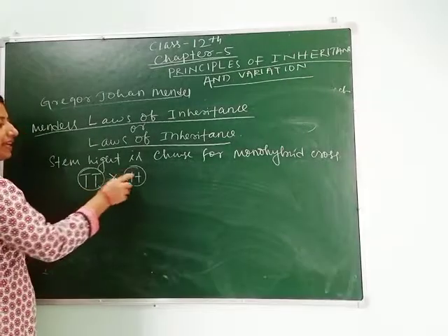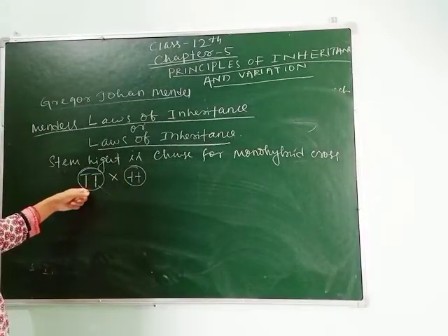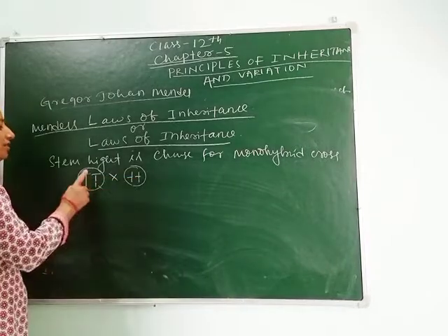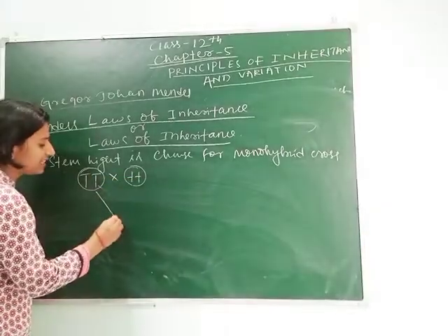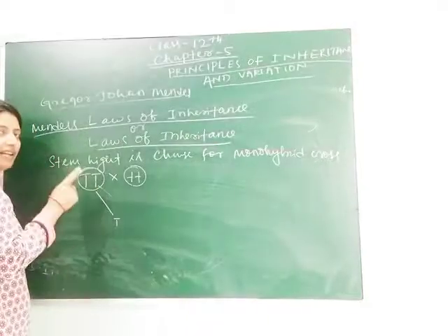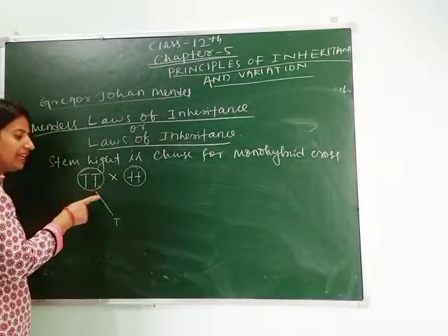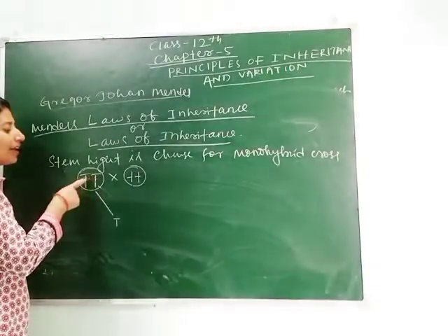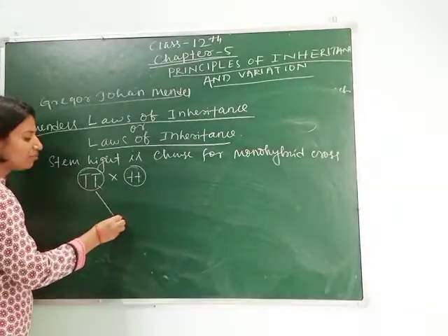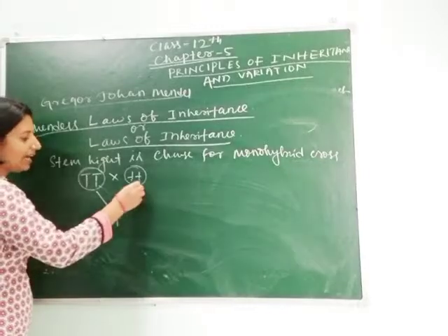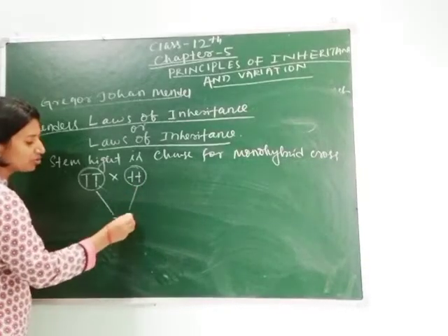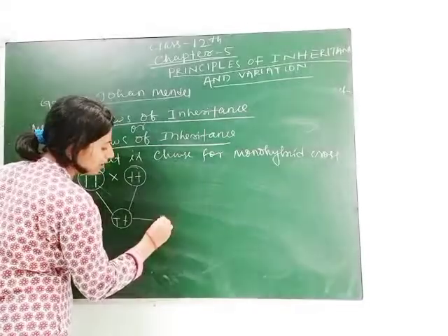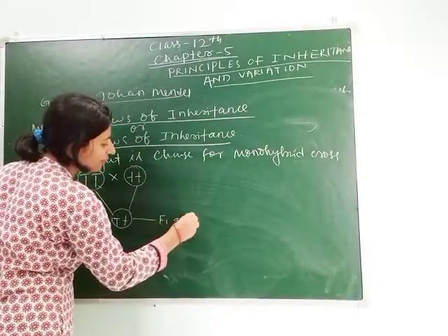As we know, they are the diploid parents. One contains capital T, the other contains small t. As we know, when diploid parents reproduce, they give haploid gametes. So here, out of two capital T's, one capital T comes through the gamete, and here small t comes through the gamete, and it will be the F1 generation.